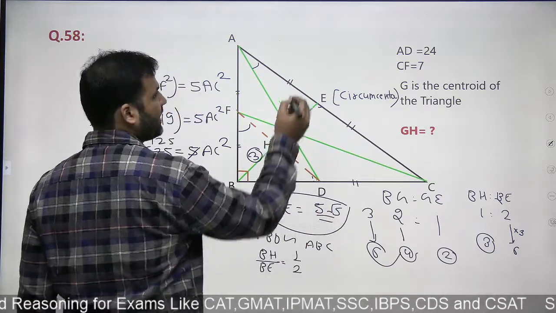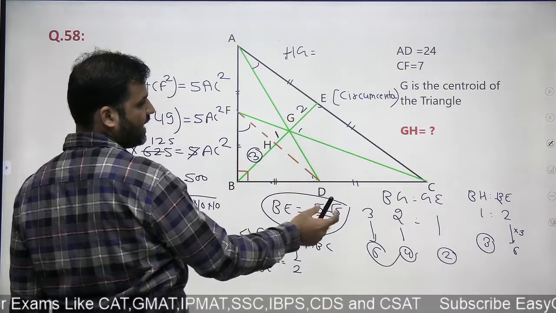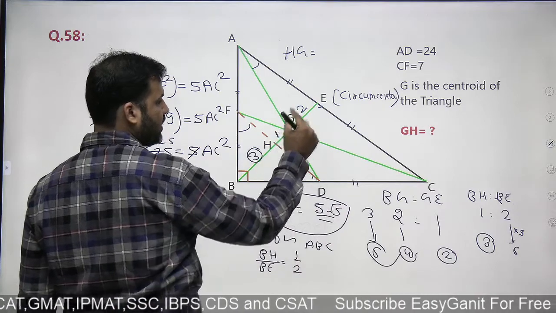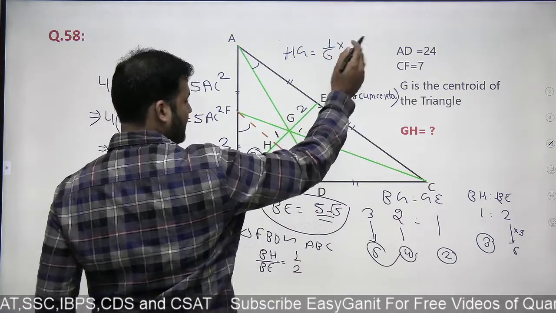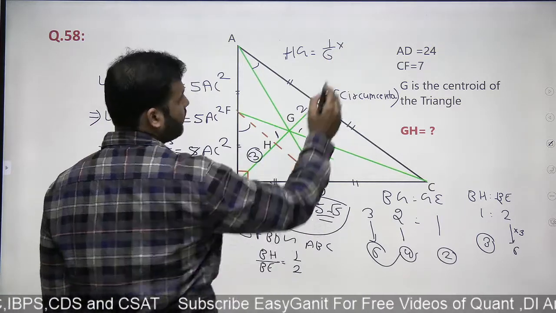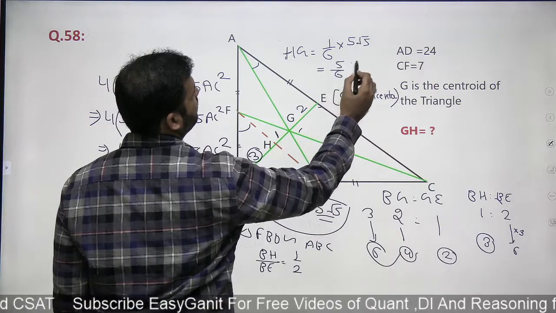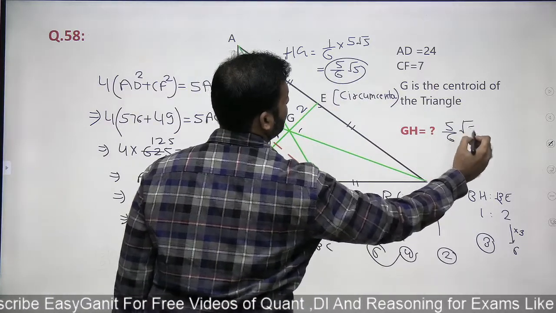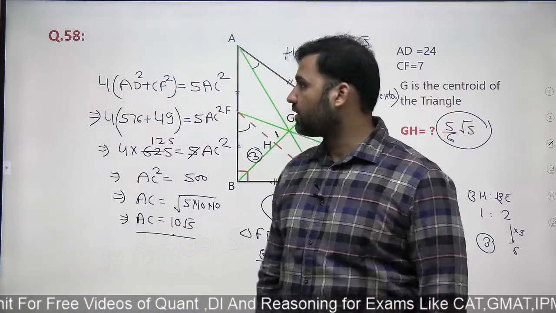Then the length of HG can straight away be found by dividing the whole length in the ratio of 3:1:2. If you divide the whole length 5√5 in the ratio of 3:1:2, this will be 1/6 of the whole length 5√5. So the final answer would be 5√5/6. The length of GH will be 1/6 of the length. That's the correct answer. So these are the 8 questions of geometry that I have completed in this video.